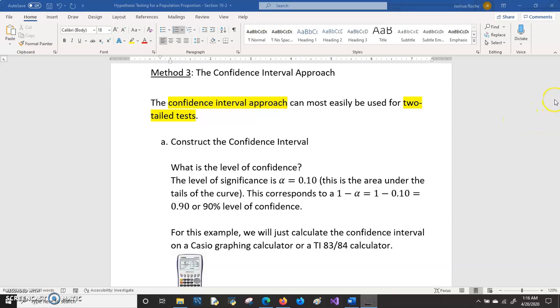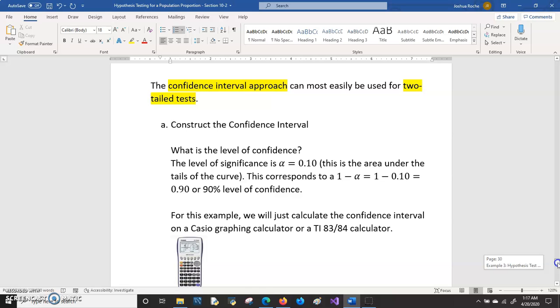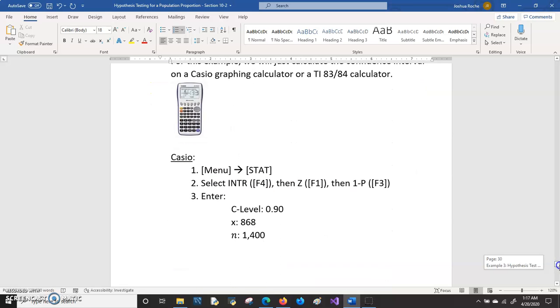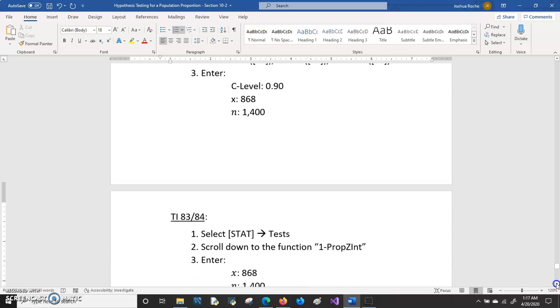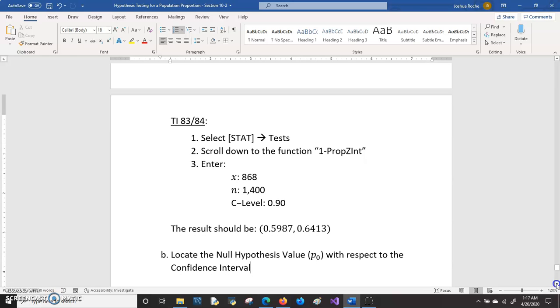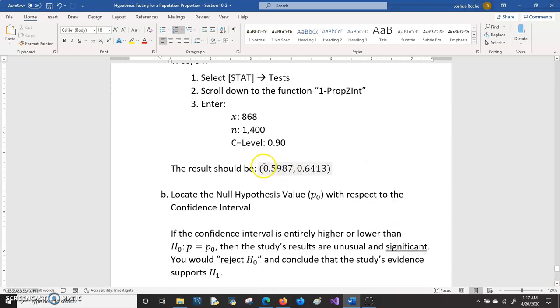To calculate this confidence interval in this lecture video, I'll just be referring to the calculator steps. But again, you could use a formula if you wanted to. So here are the calculator steps on the Casio, and also the calculator steps on the TI. These are the same steps that you probably saw in section 9.1. And the result comes out to this confidence interval, 0.5987 and 0.6413.